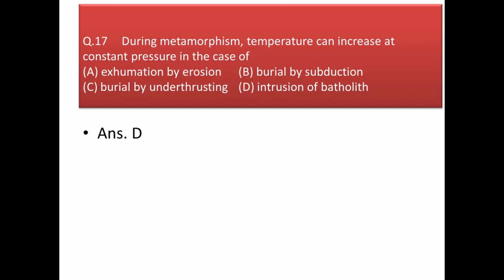Okay. Next question. During metamorphism, temperature can increase at constant pressure in case of, and our answer will be option 4, that is due to the intrusion of batholith, because due to the intrusion of batholith, magma comes in contact with the rocks and as a result their temperature goes higher, but there is no change in their net overburden pressure. So that's the answer for us, and that is option D, intrusion of batholith.